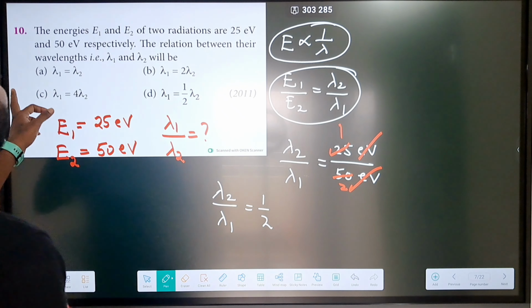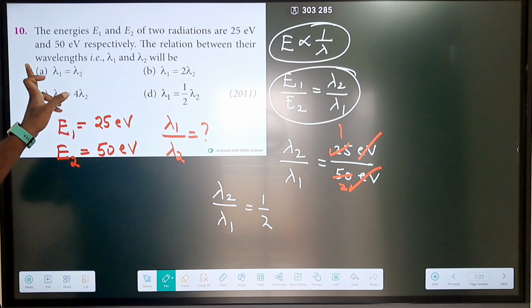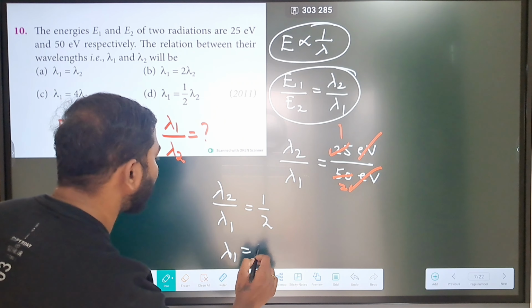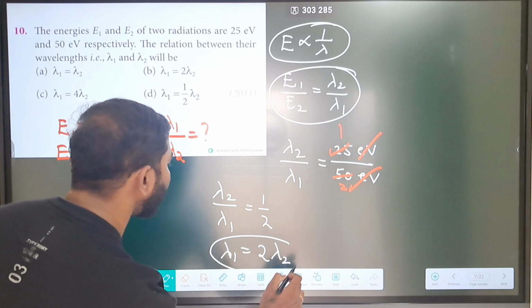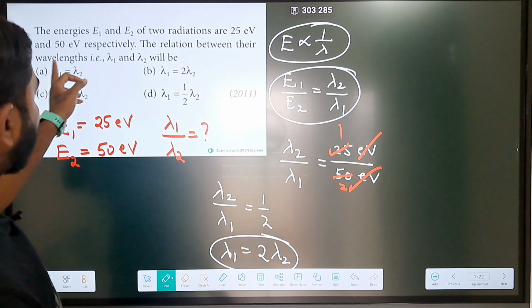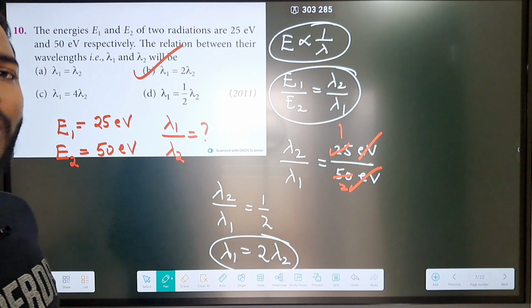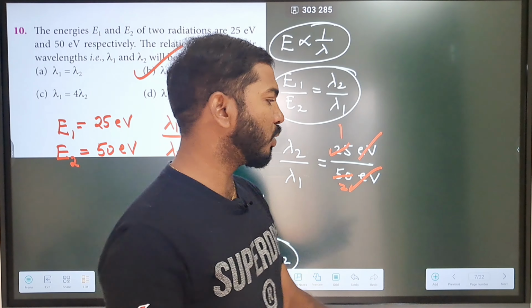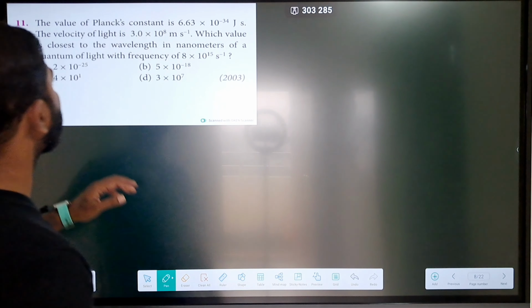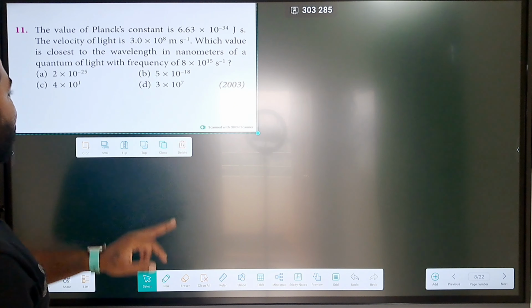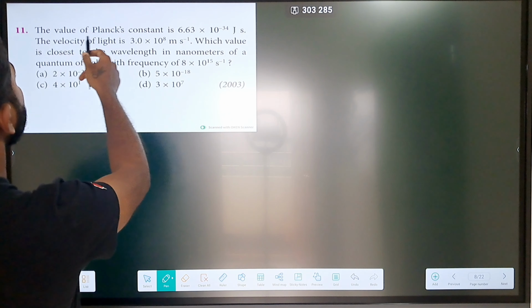If you observe carefully and check the options, we can write lambda 1 is equal to 2 into lambda 2. This will be the answer, and that's what they are asking. So no need to worry about the answer. Just write down the given data, so that we can bring out our answer very easily. Then let us go for the next question.